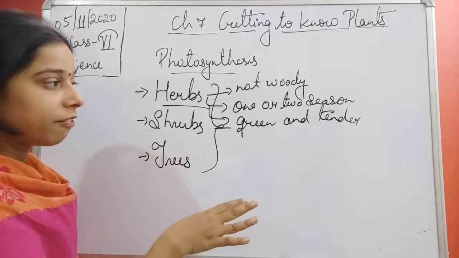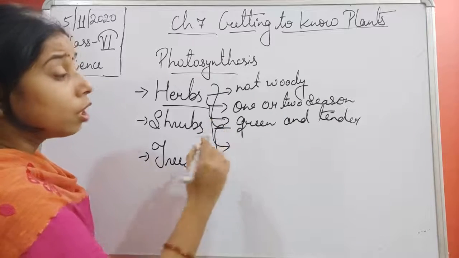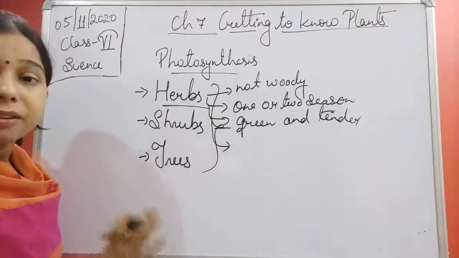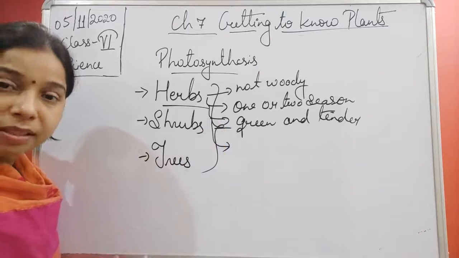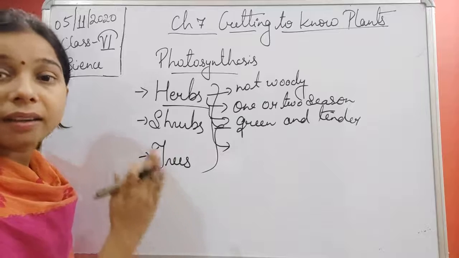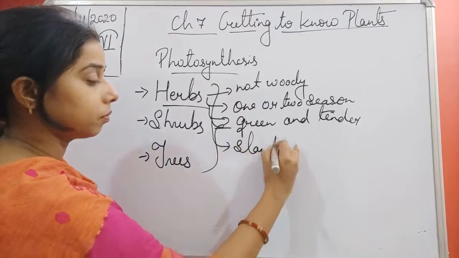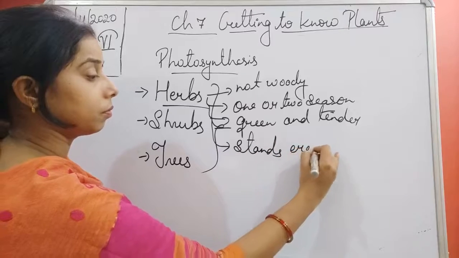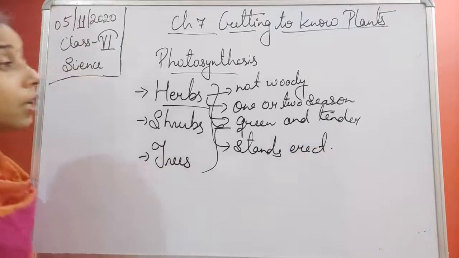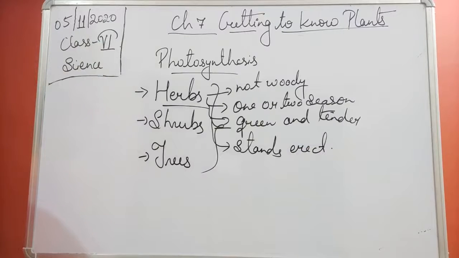Although it has a flexible stem, it is strong enough that it can stand erect. These are some of the properties of the herbs.